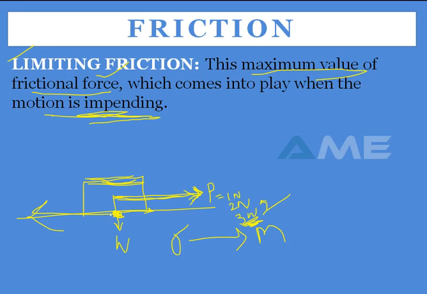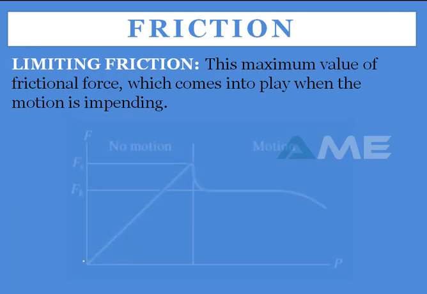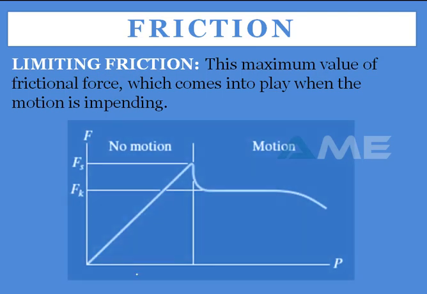It is the maximum value of frictional force. So at rest, the friction force linearly increases, and after reaching this limiting friction, it starts reducing and continues in a constant way. We'll see the same thing in the graph. You can see here, the x-axis represents the force which is acting on your body, and the y-axis represents the frictional force which is acting on your body.